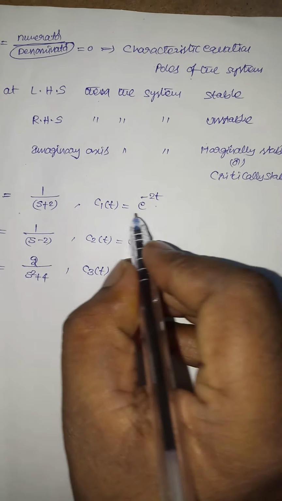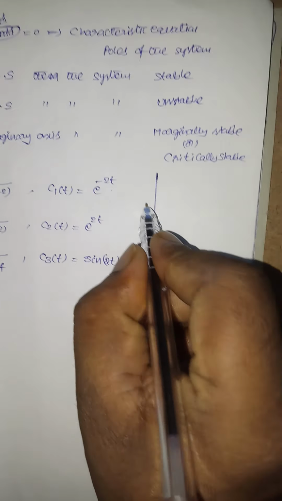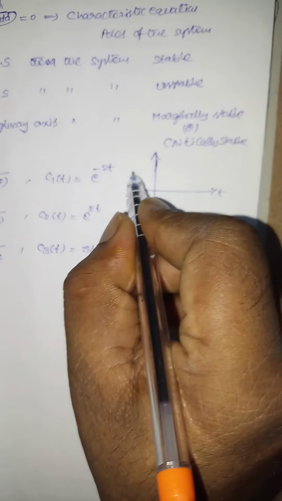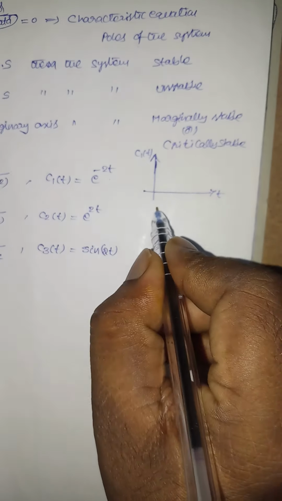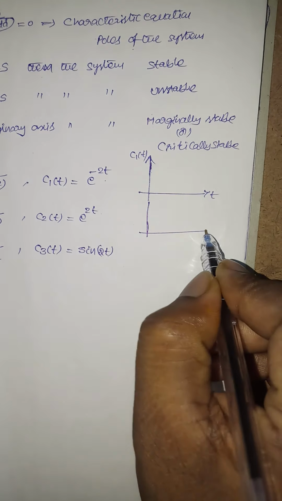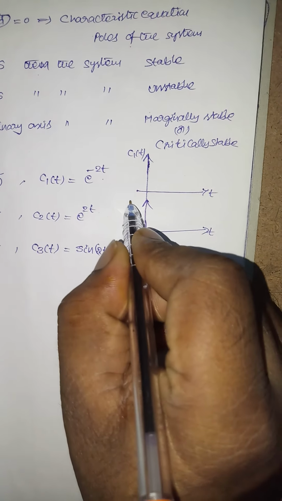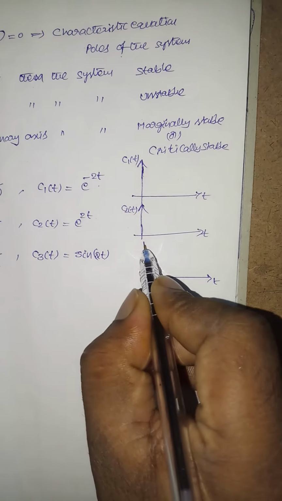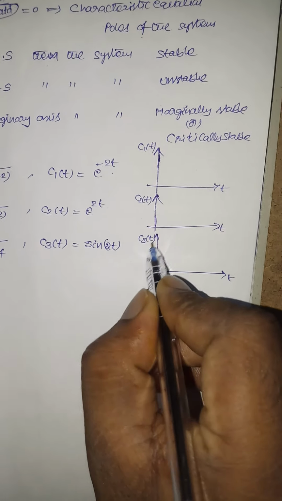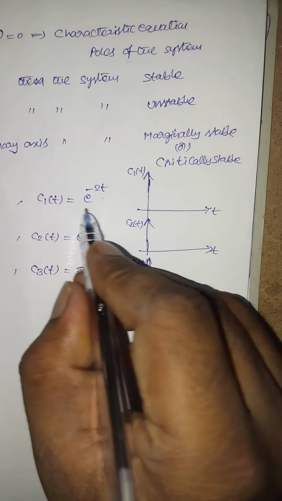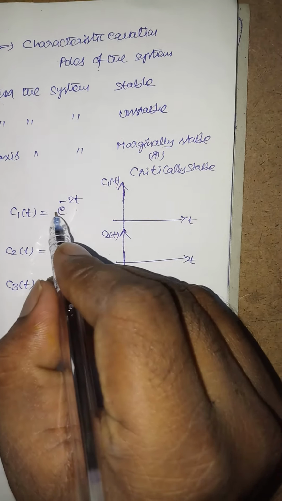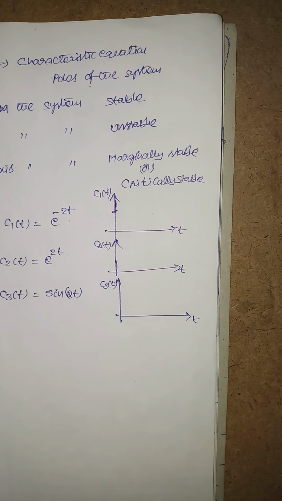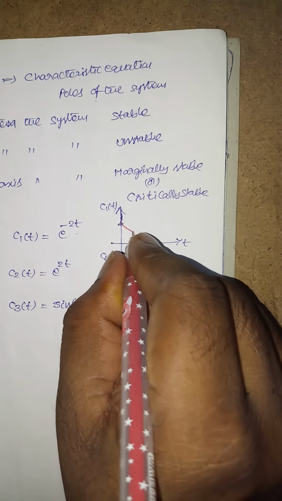Now if I draw a graph for these responses, this is time and this is C1 of t. This is time and this is C2 of t. Next is time and C3 of t. C1 of t, for t equal to 0, is 1, and as t tends to infinity it decreases exponentially, decaying.